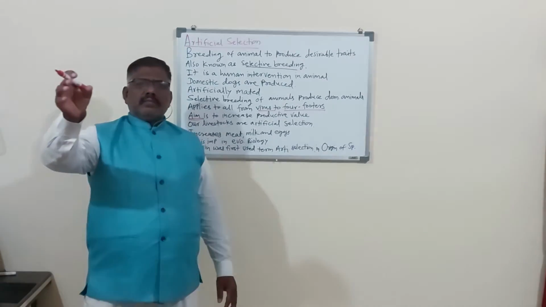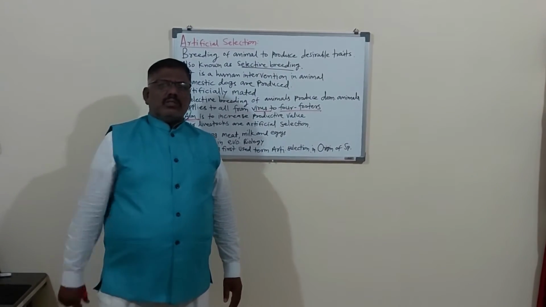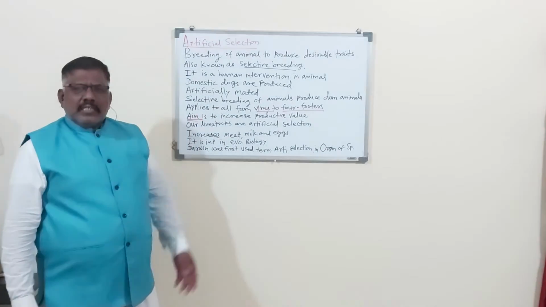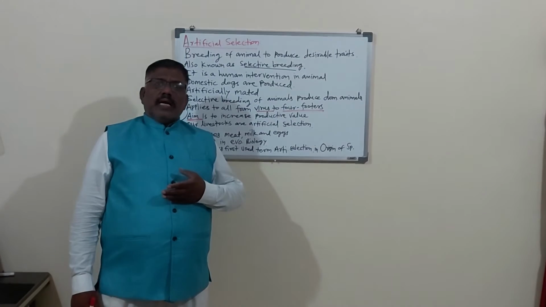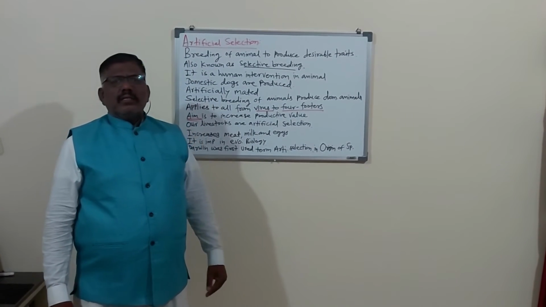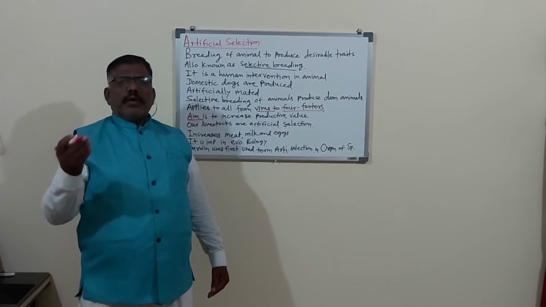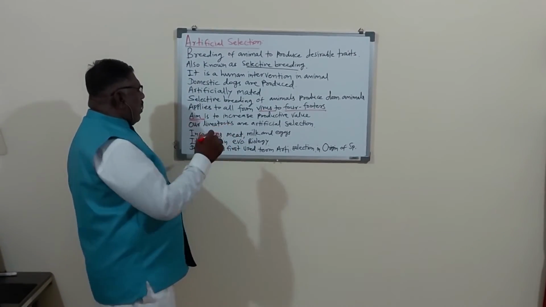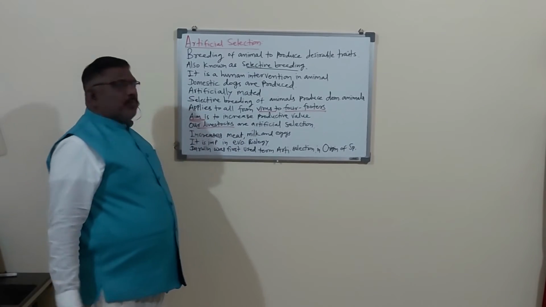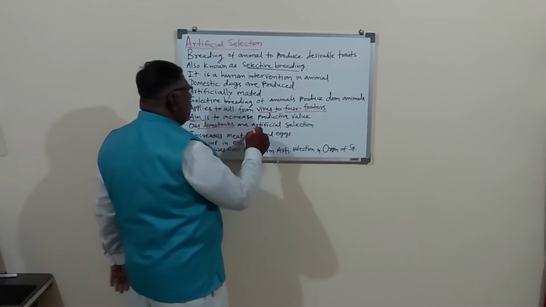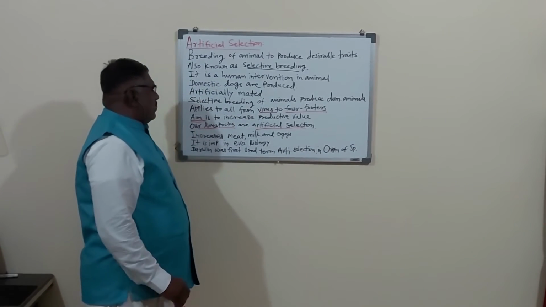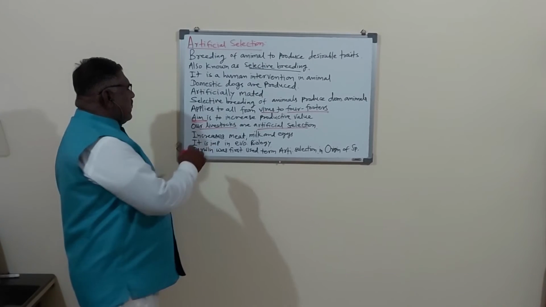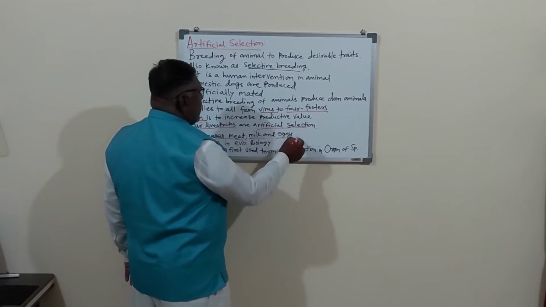Hybrid poultry, broiler poultry, lay eggs every day. In comparison to our original, the traditional hen, which produces only 15 to 20 eggs, the hybrid is producing more. Our livestock, our domestic animals, are products of artificial selection. It increases the meat, milk and eggs.